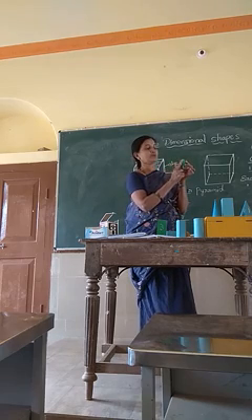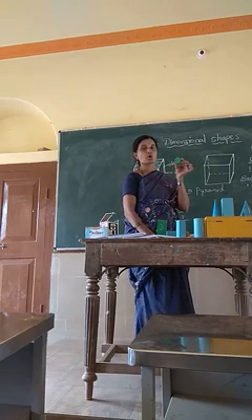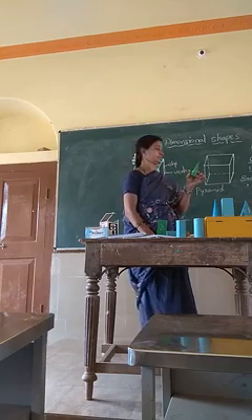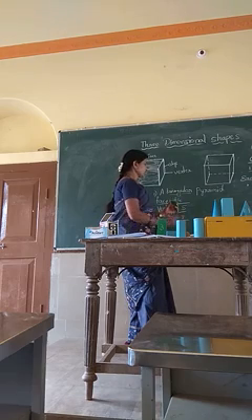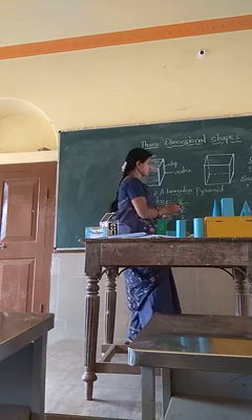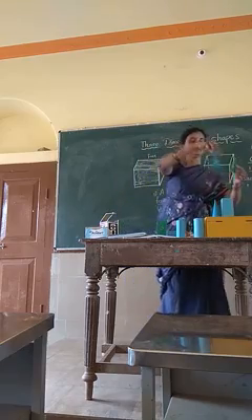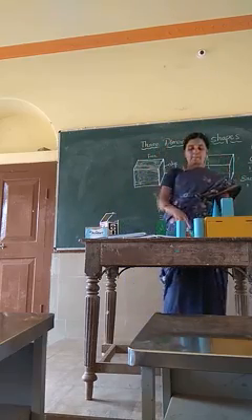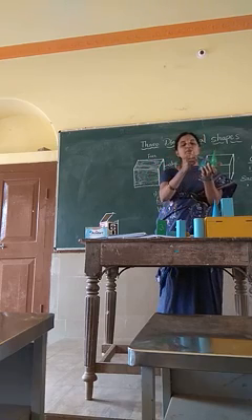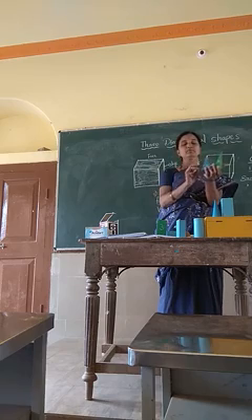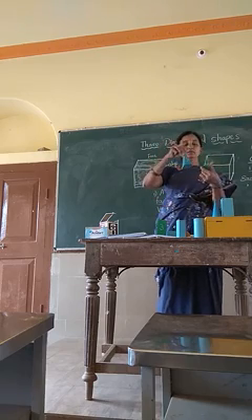The shape having 5 sides is called a pentagon. This one has 4 faces and this has 5 faces. Both are pyramids, but they differ in their number of faces. The number of faces is more here, only 4 here, and 5 here.